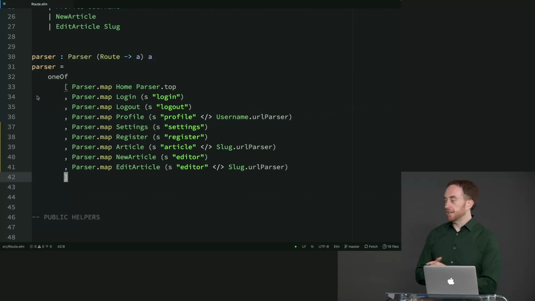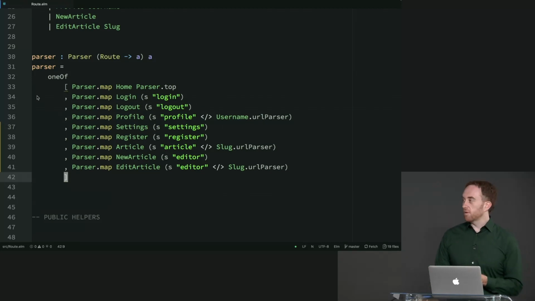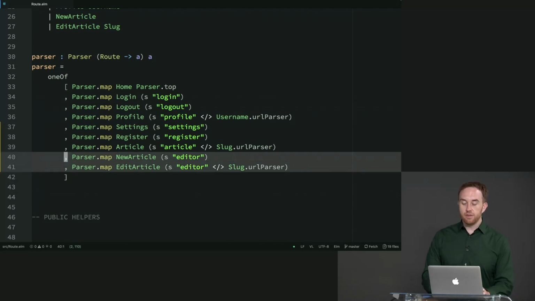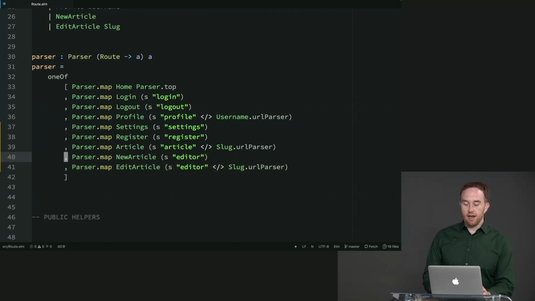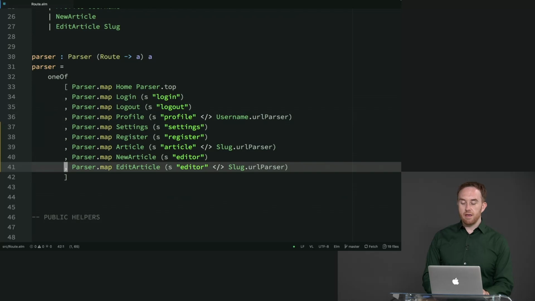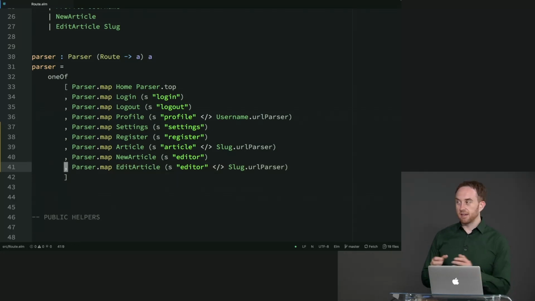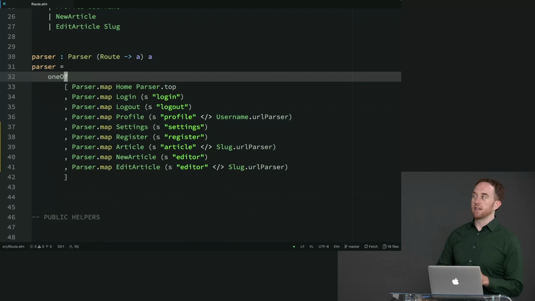Great, fantastic. One more thing to note, as with all parsers, if you ever have a parser that covers the one below it, bad news, it's never going to hit the one below it. So you have to be careful with things like this, where if you have two of these in a row, as there's a little bit of danger here with editor and editor/slug, that if we had these in the wrong order, then maybe the top one might say, oh, I always match first if it's got a slash followed by nothing, and that could potentially mess us up. Now in this particular case, we're good, but it's worth noting that that is something that can happen whenever you're using oneOf. The order definitely matters. It's going to try them in this order.